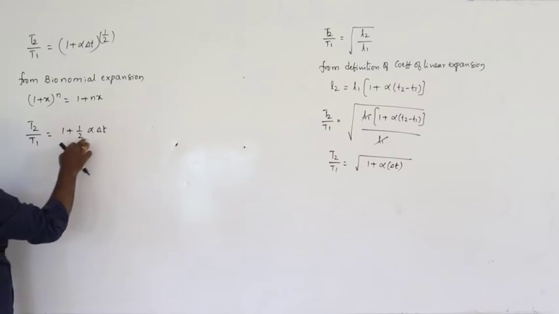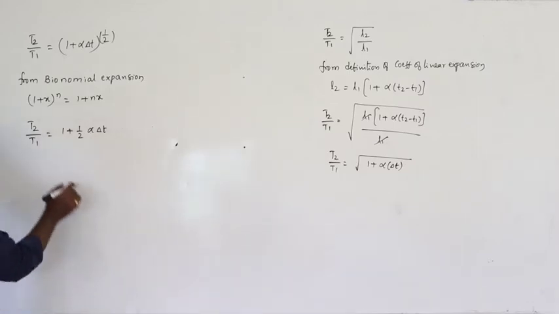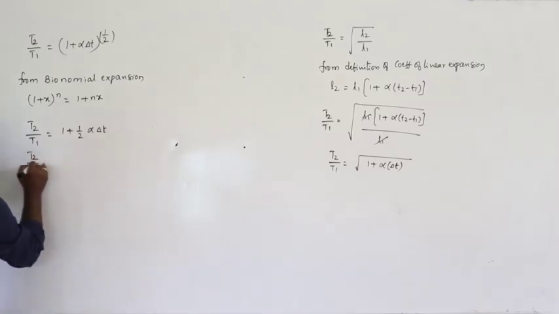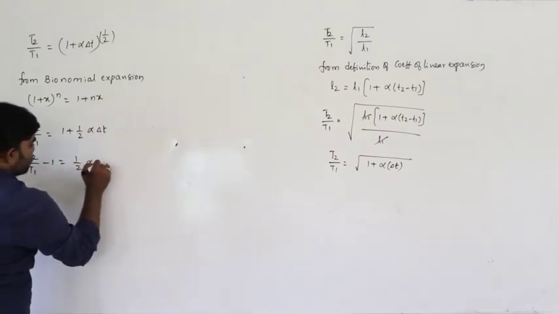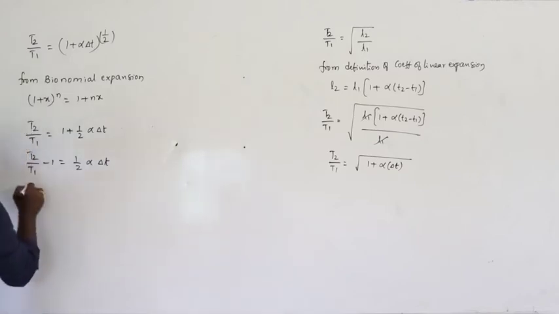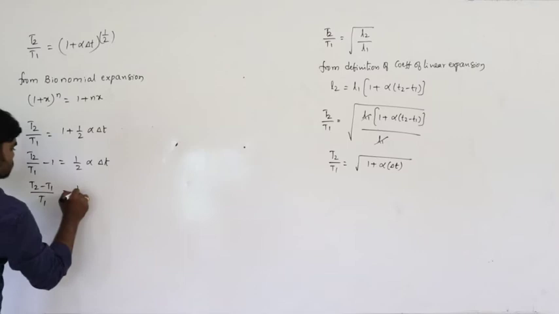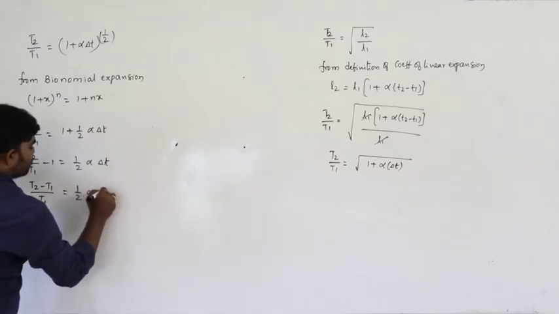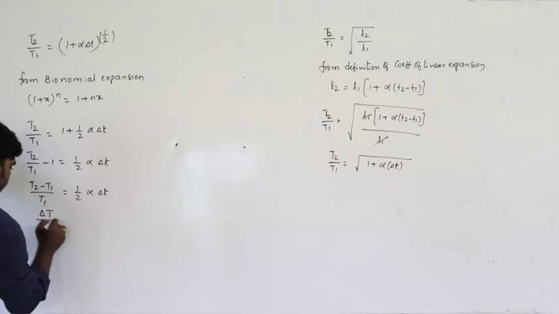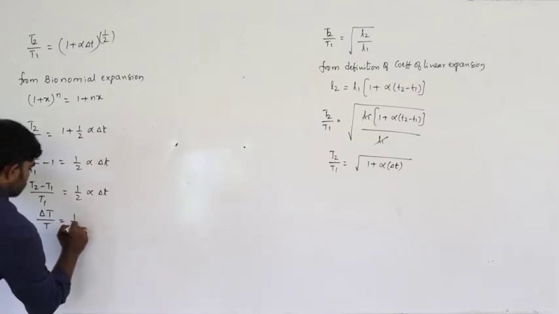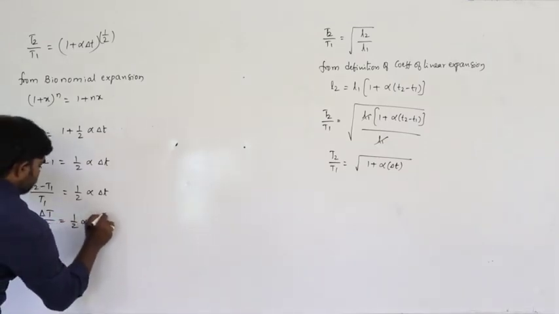That's why 1 plus 1 by 2 alpha delta T. So from this, T2 by T1 minus 1 is equal to half alpha delta T. So we can write T2 minus T1 by T1 is equal to half alpha delta T. Let us say T2 minus T1 is equal to capital delta T, so delta T by T is equal to half alpha delta T.